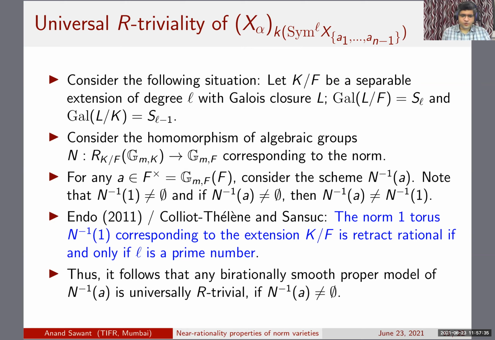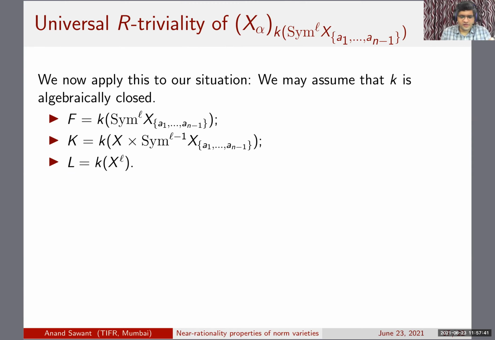So this is what comes into the picture in our main result. We are going to check universal R-triviality only after base changing to the algebraic closure. For simplicity, I have not written k bar, so let us just assume that k is algebraically closed.